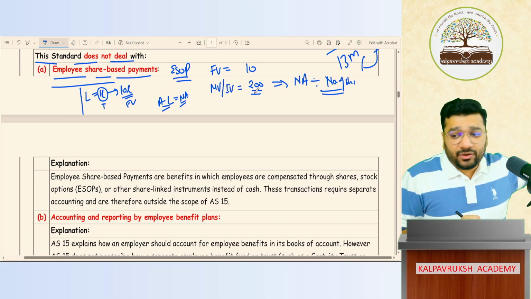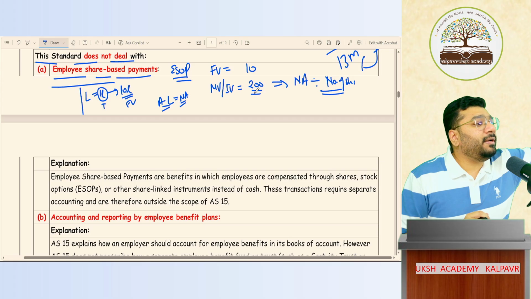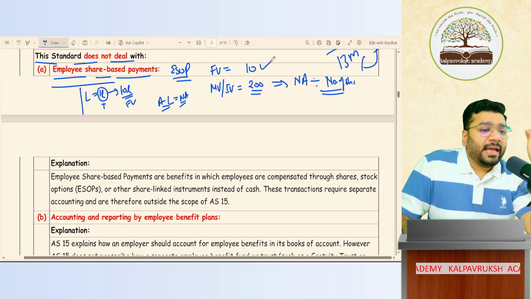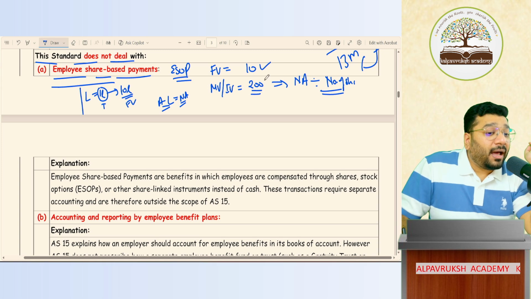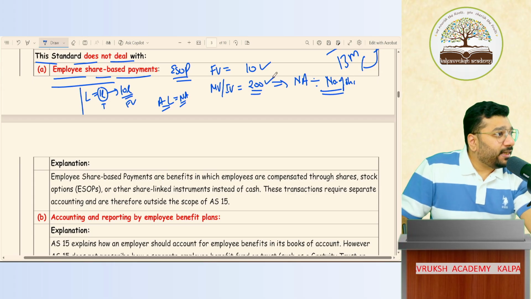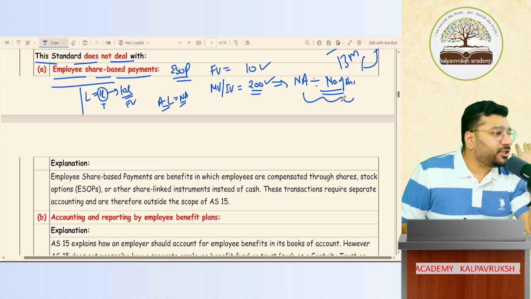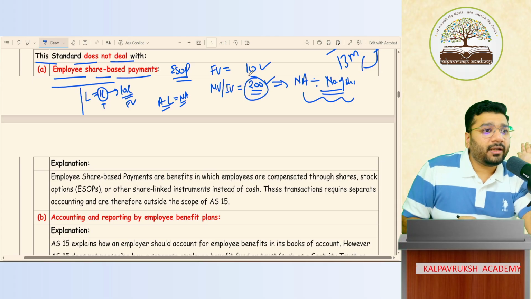About this in-depth, where will you study? Amalgamation. In amalgamation, you'll study this a little bit more in depth. I'm telling in a very short and crisp manner. I'm just telling you, my company's share is there, right, face value is 10 rupees. Today, its market price is 200 rupees. That much you understand. How that market price came, how I derived it, we'll discuss in amalgamation or some other topic. For now, understand it is 200 rupees. Got it, not got it?